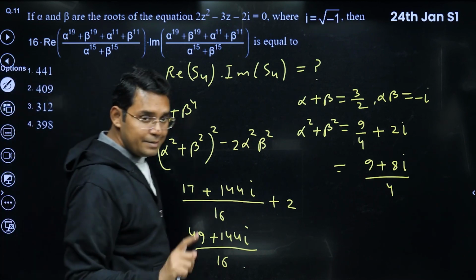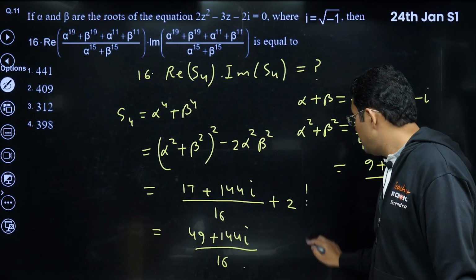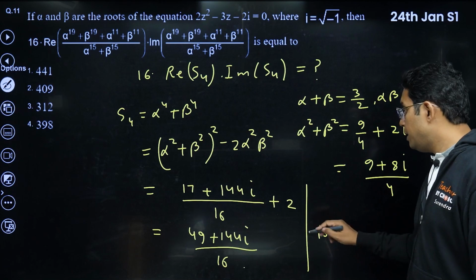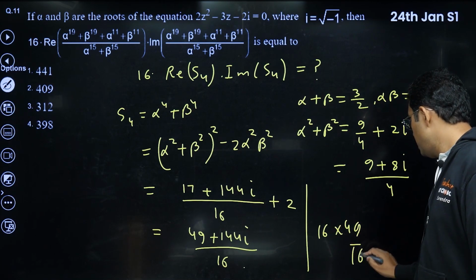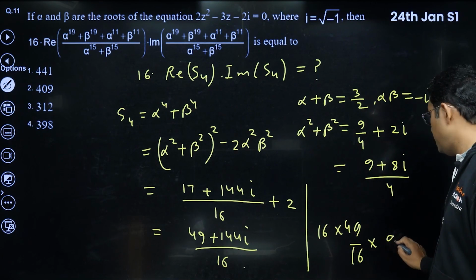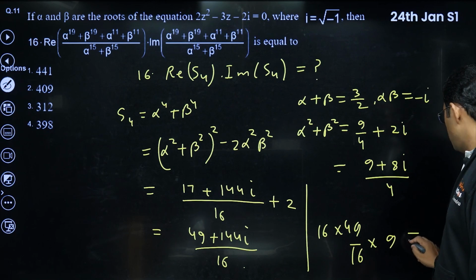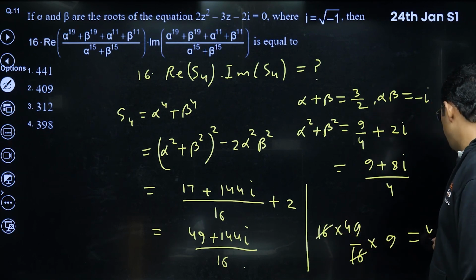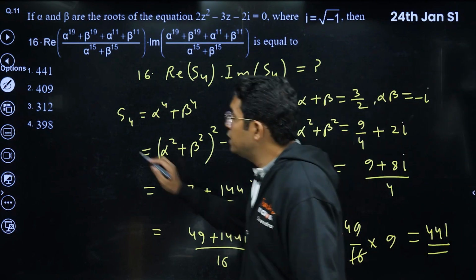Now what they are asking: 16 times the real part, that is 49 upon 16, into the imaginary part, that is 144 upon 16. If you divide, you will be getting 49 into 9, that is 441. So the answer of this question is 1.